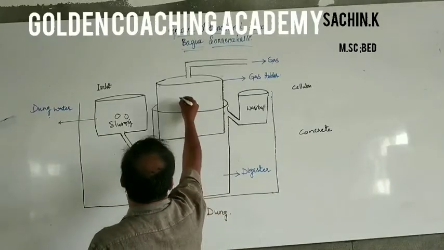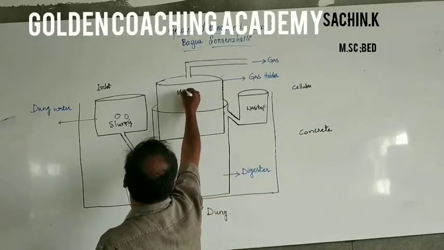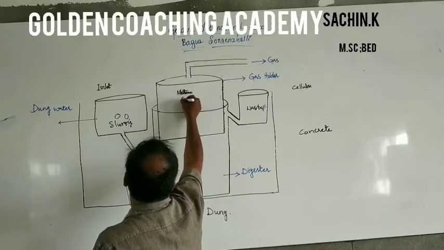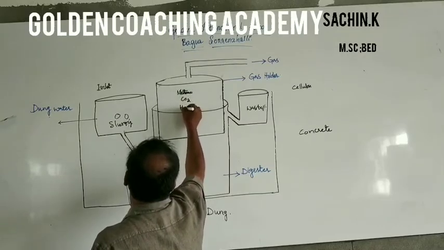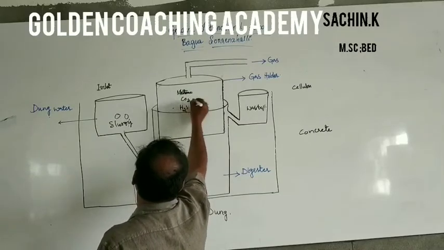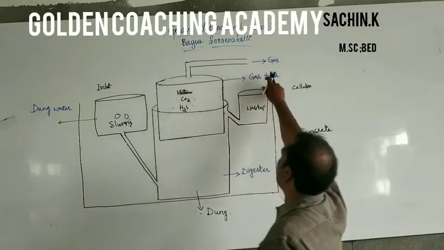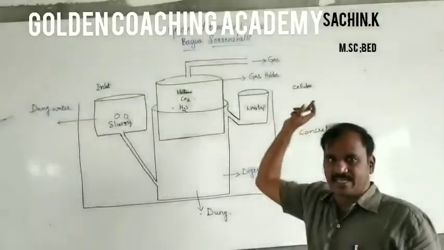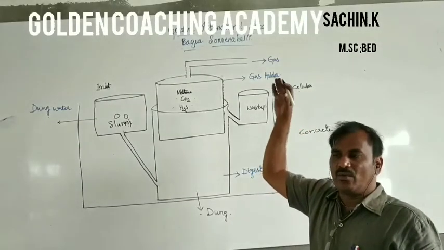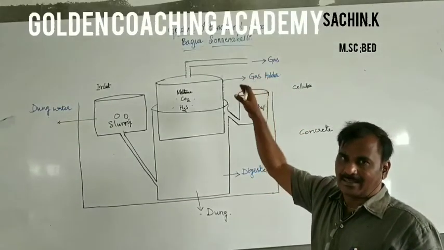What is that mixture of gases? Methane, carbon dioxide, hydrogen sulfide. This is released. Then this gas is sent through the pipe to the kitchen or wherever we need it. Then we use this gas.